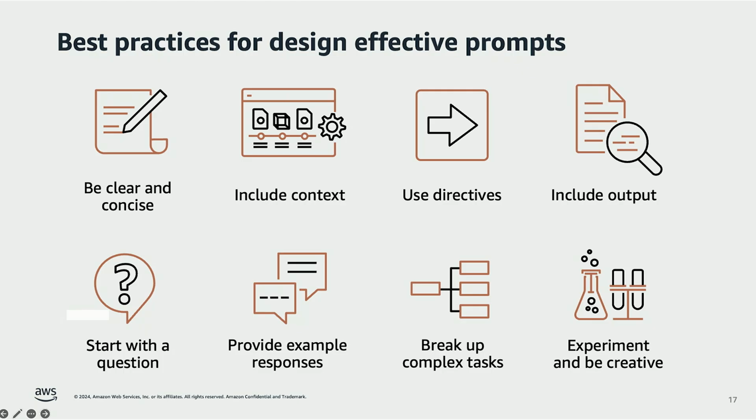Thirdly, use clear directives or action words like explain, summarize, or generate to guide the model on the type of response you expect. Furthermore, starting your prompt with a question can be an effective way to frame the task. Providing one or more example responses can also be helpful, as it allows the model to better understand the type of output you are looking for and adjust its responses accordingly.